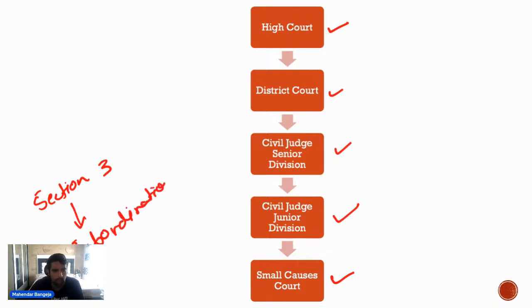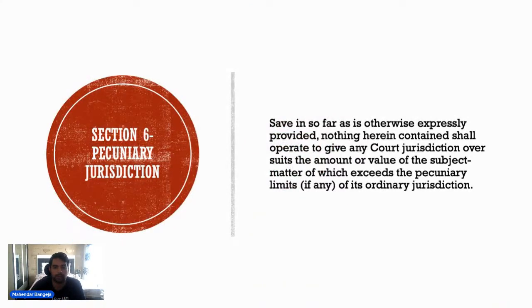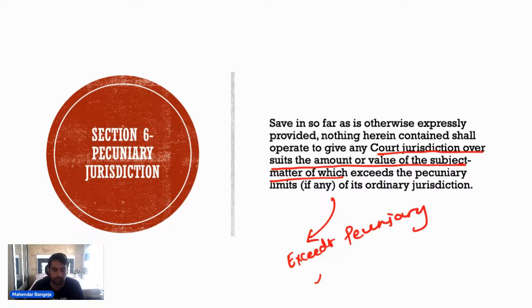ठीक है. अब subordination के बाद Section 6. अब Section 6 क्या बताता है कि हर कोर्ट के पास एक pecuniary value jurisdiction है. There is a pecuniary jurisdiction with every court. So every court has a pecuniary jurisdiction over the amount or value of the subject matter. And whenever the dispute exceeds the pecuniary jurisdiction, whenever आप ordinary pecuniary limit से exceed कर देते हो, then the suit cannot be instituted in such a court. So you cannot exceed that pecuniary limit. हर कोर्ट के पास एक pecuniary limit है और आप उससे बढ़ नहीं सकते.